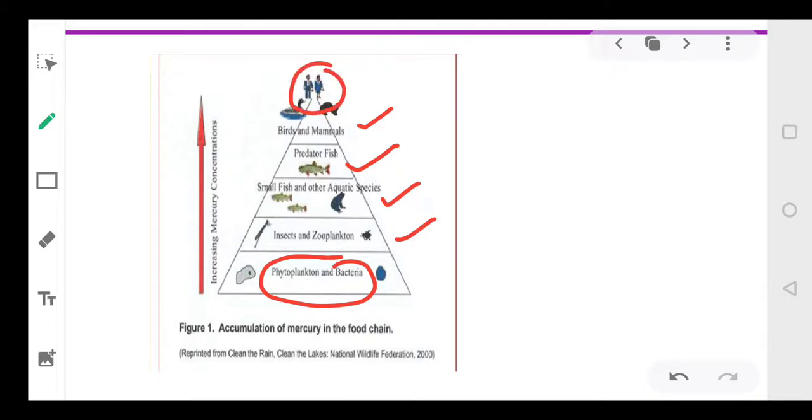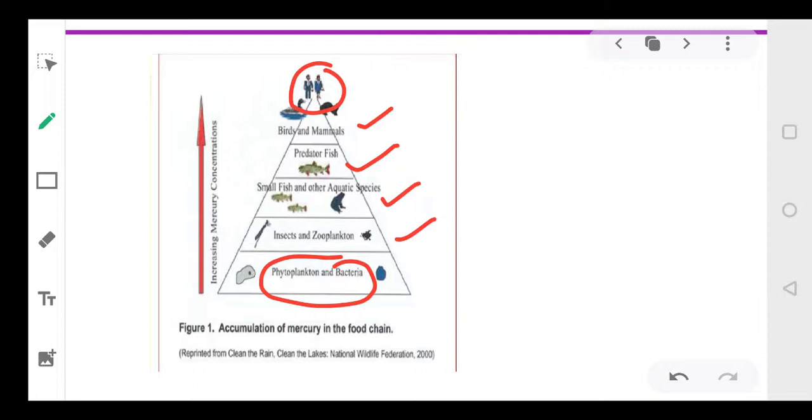So lastly, if there is mercury present in the water, then slowly its concentration will be maximum in human beings. So we know, dear students, these chemicals are increasing in every step of the food chain, and their maximum concentration will be obtained in case of human beings, right everyone?